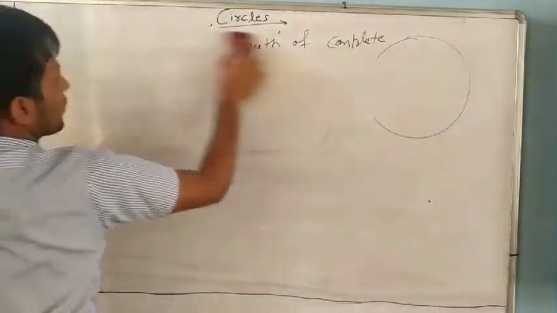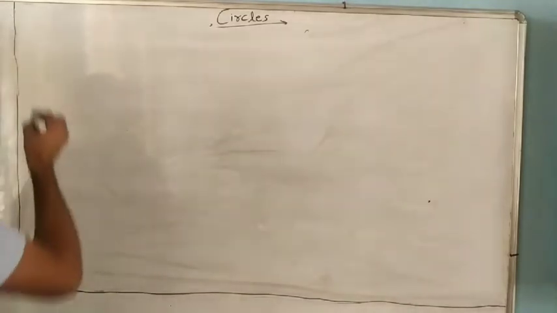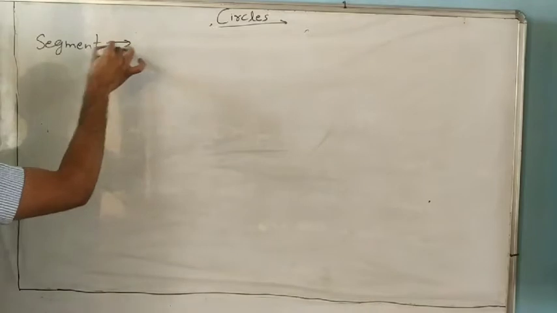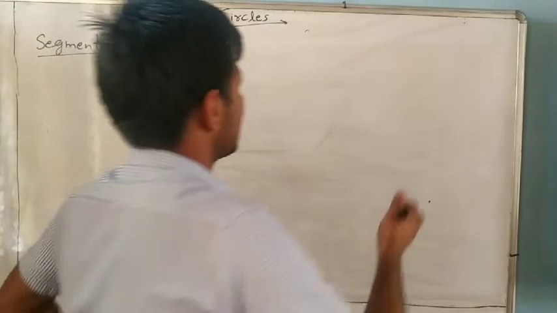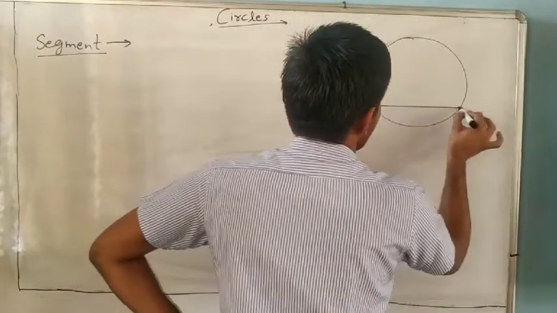Now two more parts remain. We'll try to do it fast. Now, segment. What is a segment? It is very important. Write: a segment is the region between a chord and an arc. Draw a circle with a chord.